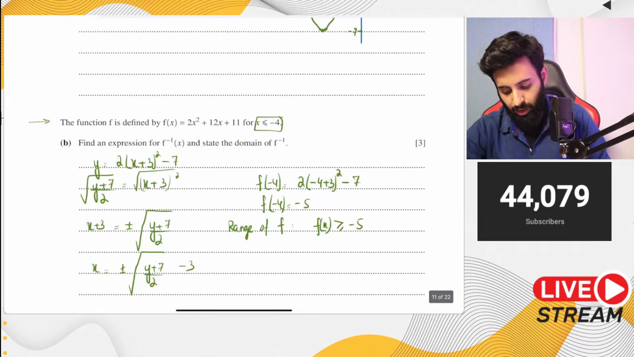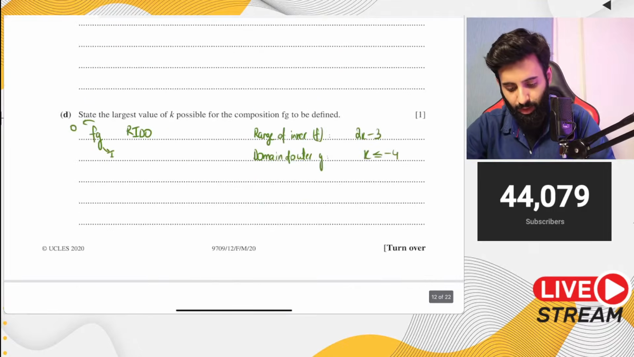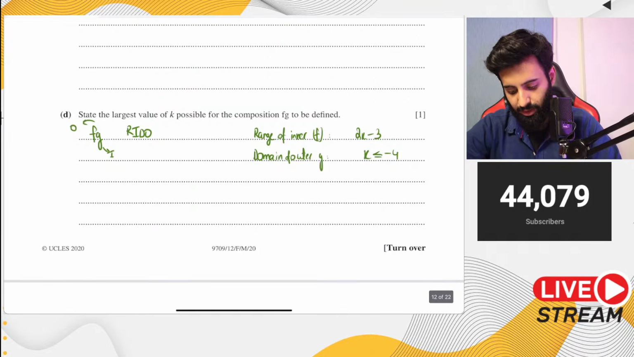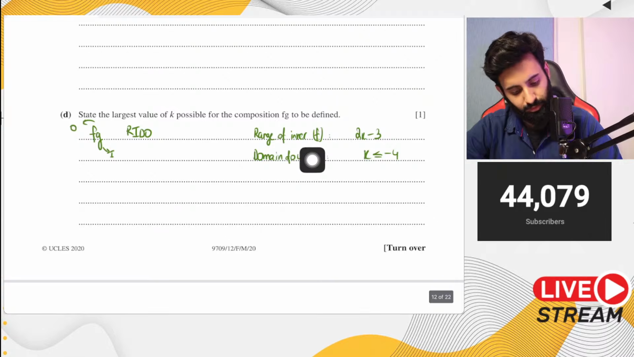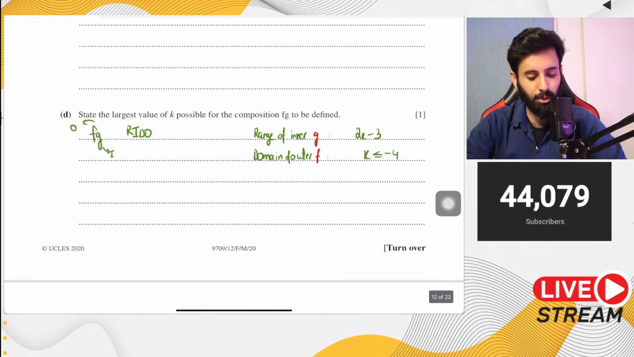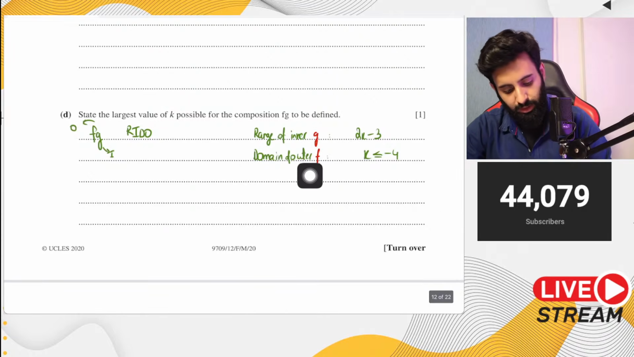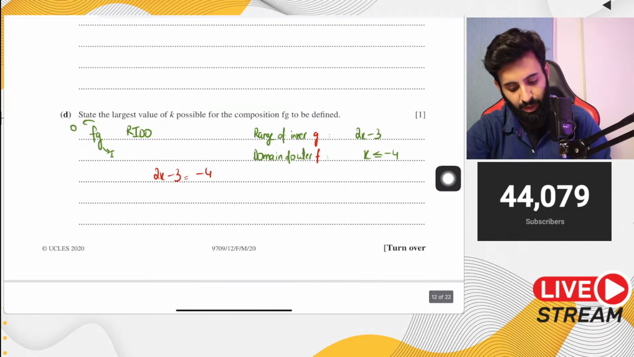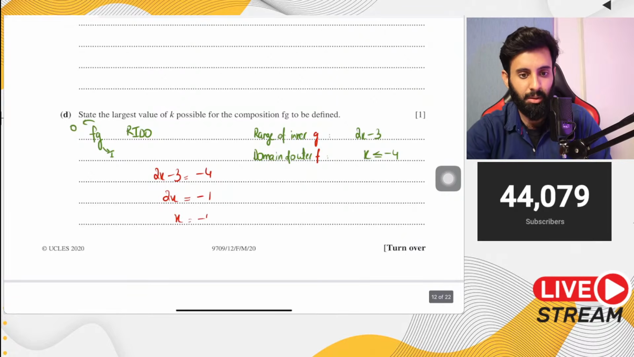Yeah, okay. Now for the composite function to be formed, remember the range of the inner function, which is g, should be equal to the domain of the outer function, which is f. So that's what we're going to do. 2x minus 3, we're going to set it equal to minus 4. If we solve this, we have 2x equal to minus 1, and x is equal to minus 1 upon 2.